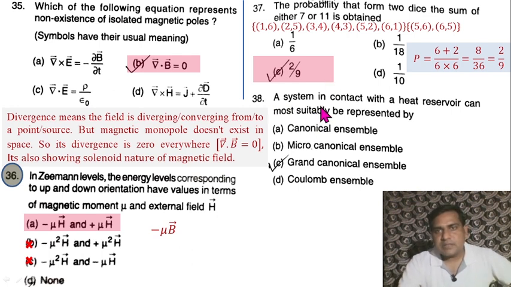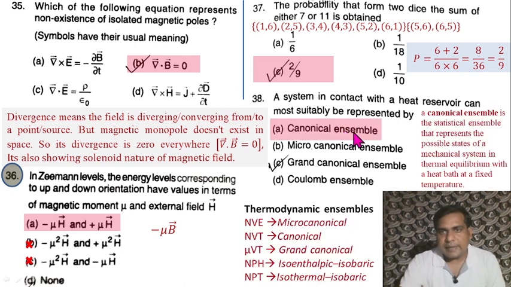Question 38. A system in contact with a heat reservoir can most suitably be represented by a canonical ensemble. A canonical ensemble is the statistical ensemble that represents the possible states of a mechanical system in thermal equilibrium with a heat bath at a fixed temperature. For the grand canonical, if there is a particle reservoir as well as a heat reservoir, then it is a grand canonical ensemble. Here it is just a heat reservoir or heat bath, so it is a canonical ensemble.